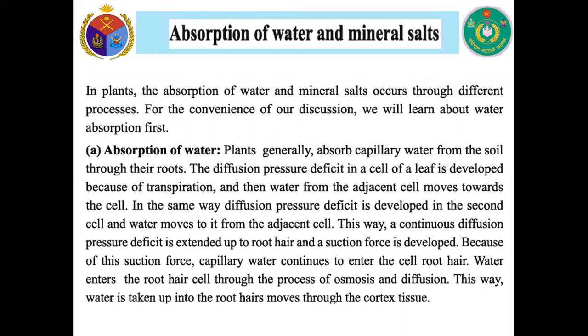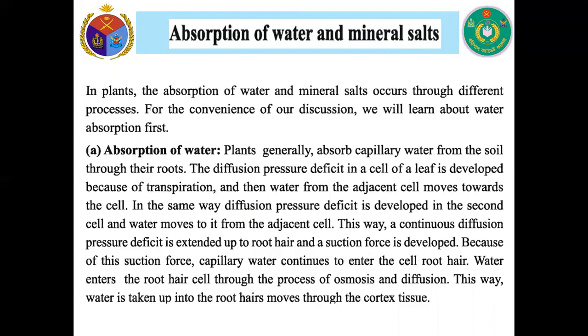In the same way, diffusion pressure deficit is developed in the second cell and water moves to it from the adjacent cell. This way, a continuous diffusion pressure deficit is extended up to the root hair and a suction force is developed. Because of this suction force, capillary water continues to enter the root hair cell.